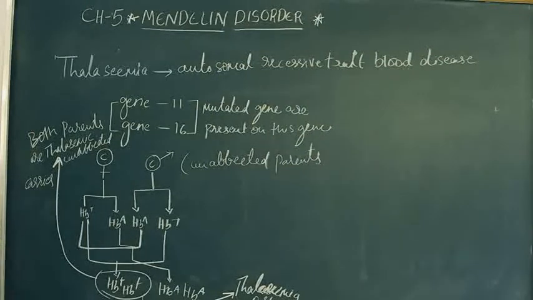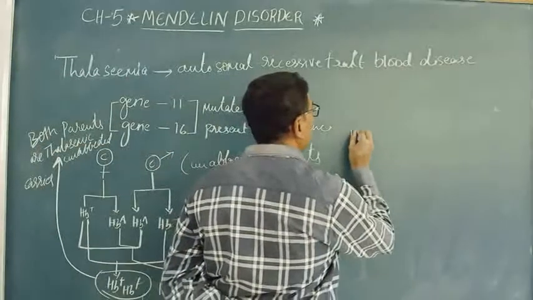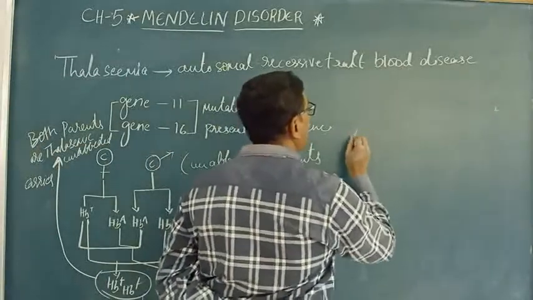In this particular case, there are three types of thalassemia: alpha